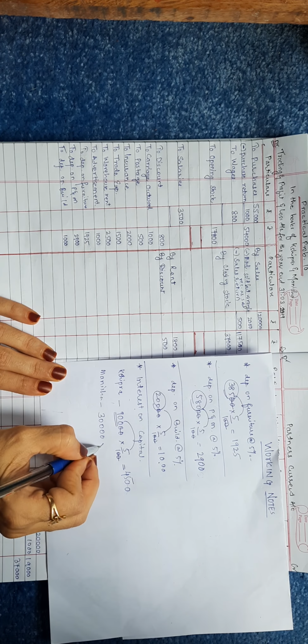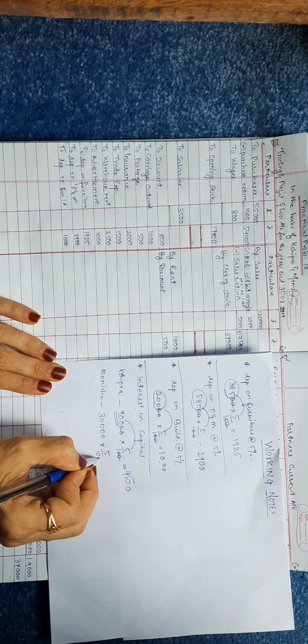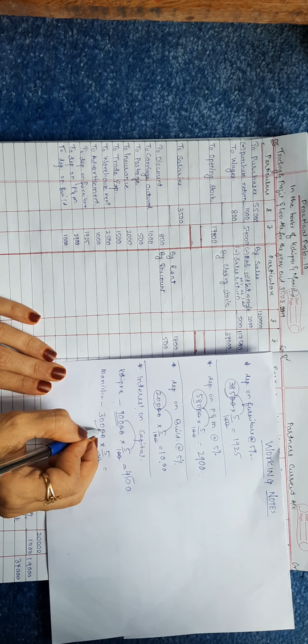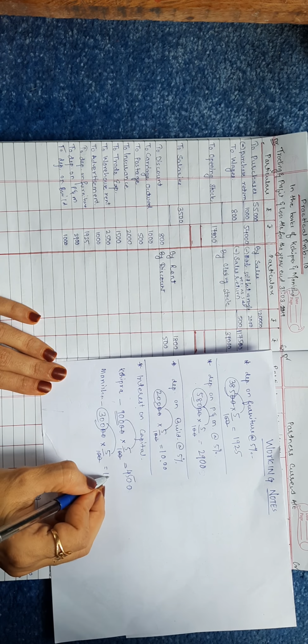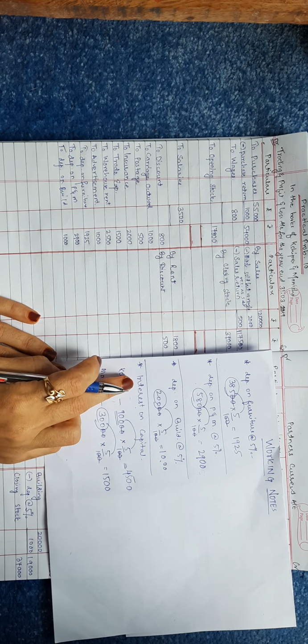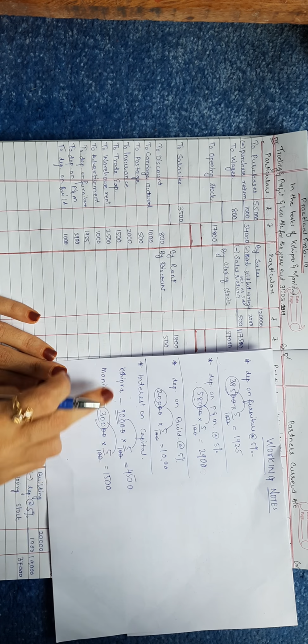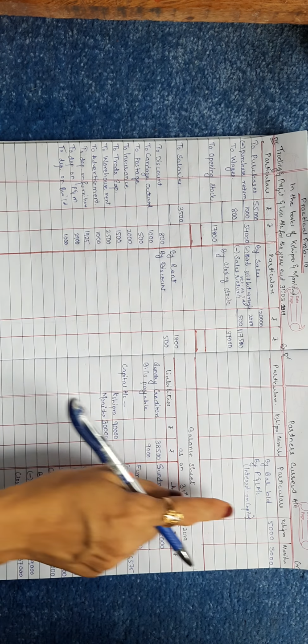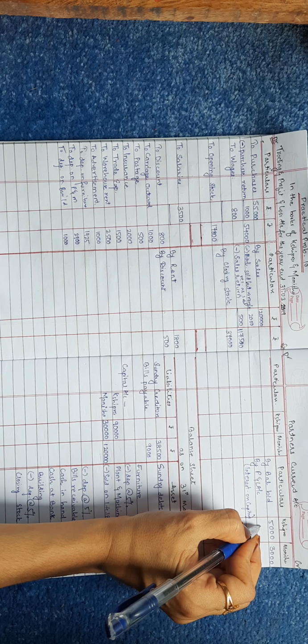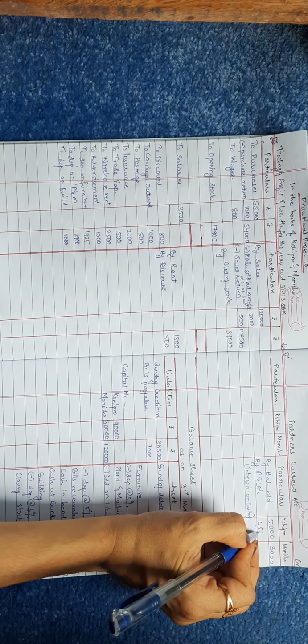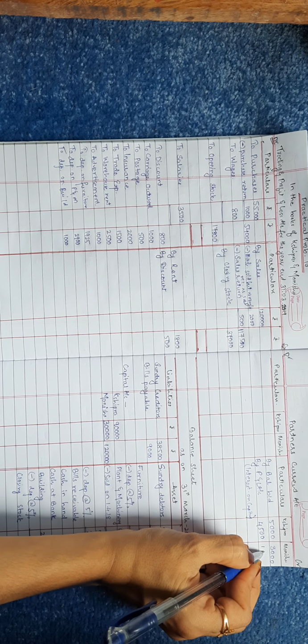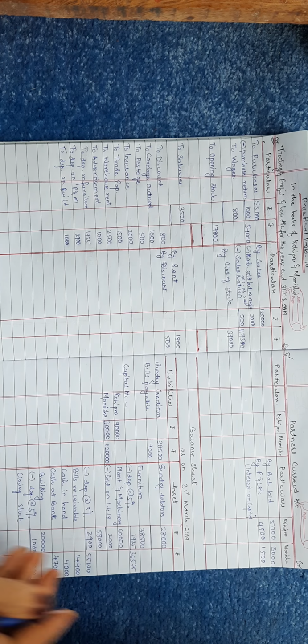Manisha's capital is 30,000. 30,000 into 5 upon 100. Cancel 2 zeros, 300 into 5. It will be 1,500. So the amounts of interest are 4,500 and 1,500. We already have passed the entry here. Write in the column of Shipra 4,500 and Manisha's was 1,500.